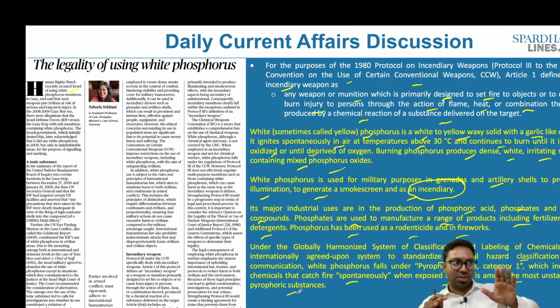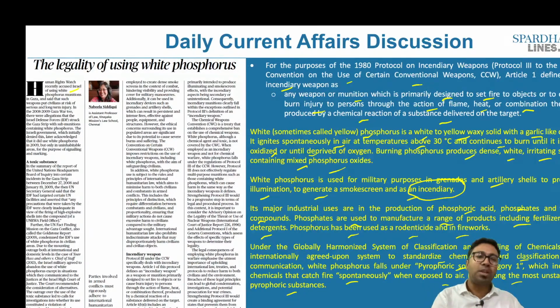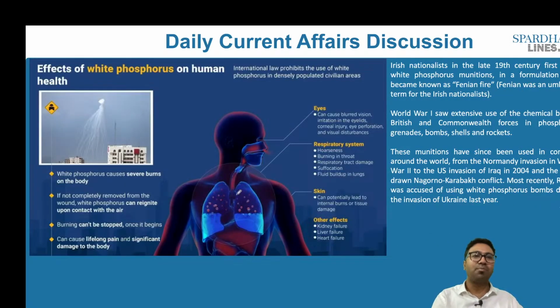So what is the context to it? Israel as a country has used white phosphorus, and as a result it is causing human rights violations. When we speak about human rights violations, what are the violations that we are speaking of? Whenever white phosphorus is used, it will have significant damage on human health. What is the significant damage?